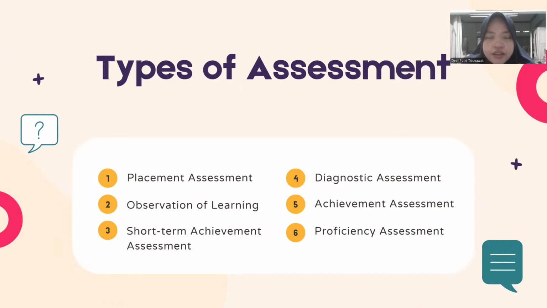There are six types of assessment. First is placement assessment. The second is observation of learning. Third is short-term achievement assessment. The fourth is diagnostic assessment. The fifth is achievement assessment. And the last is proficiency assessment. Let's go through each of them one by one.